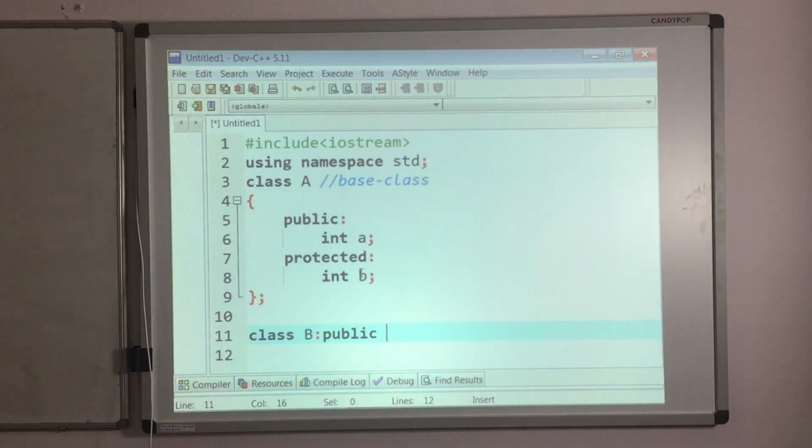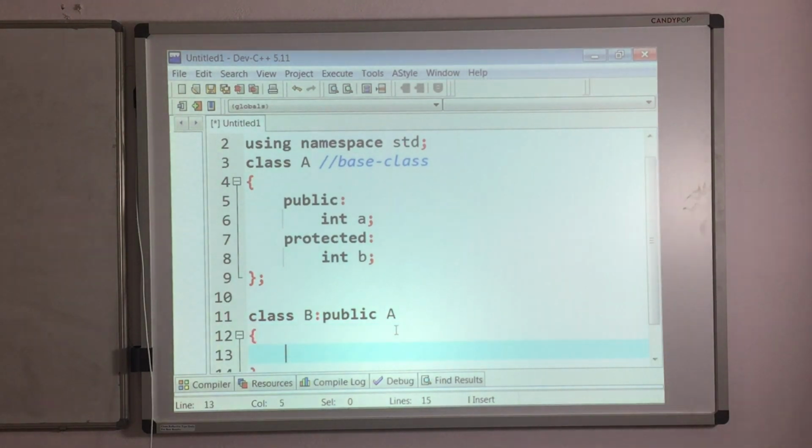Same like if you are deriving this protected data member into the derived class, then what will happen? Its access modifier is going to be protected only. That is in case of public mode of inheritance. So I am deriving B class from A class in public mode. So like this you have to put.